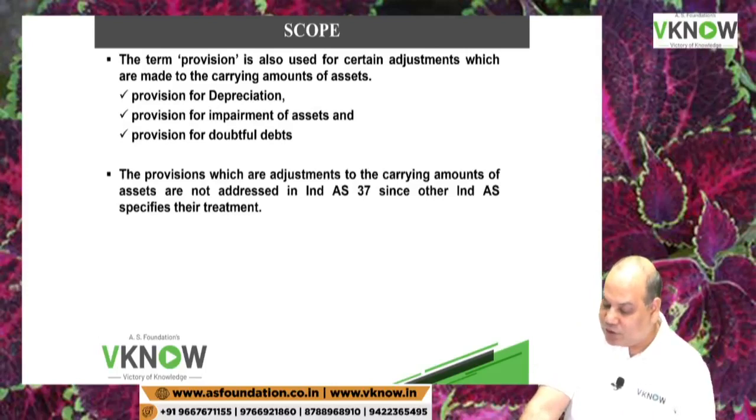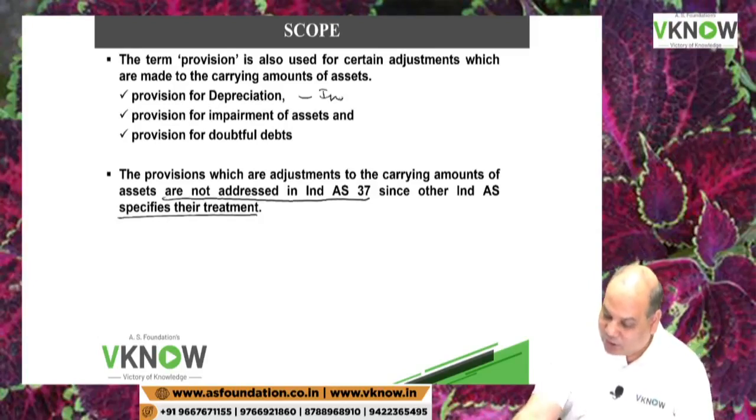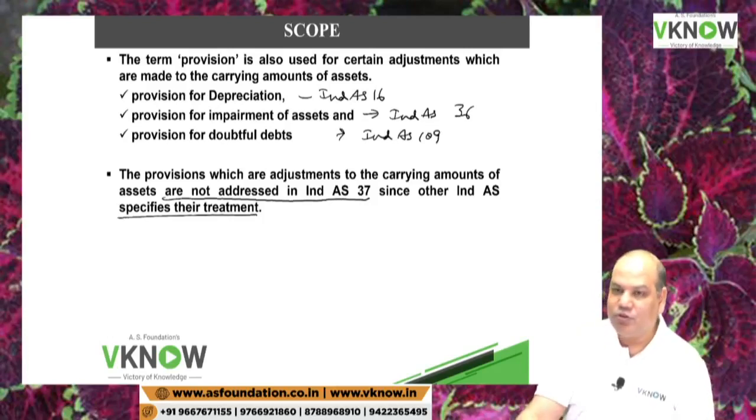The provisions which are adjustments to the carrying amount of the asset are not addressed in Ind AS 37, since other Ind AS specify their treatment. Like this is covered by Ind AS 16. This is covered by Ind AS 36. This is covered by Ind AS 109, financial instruments.